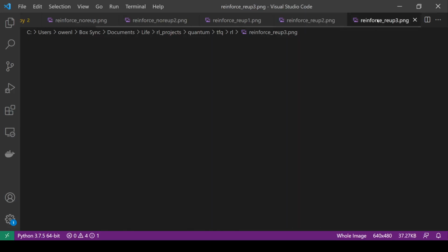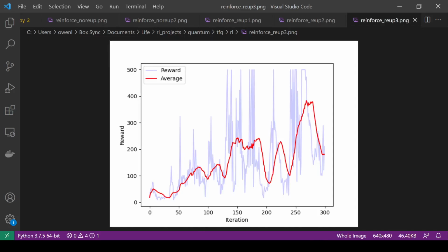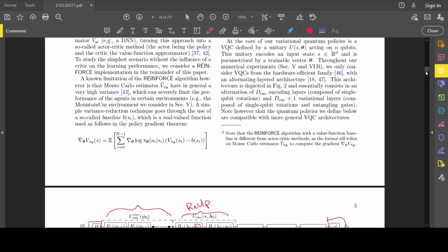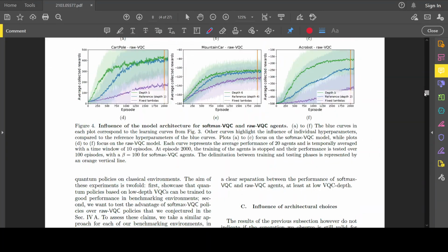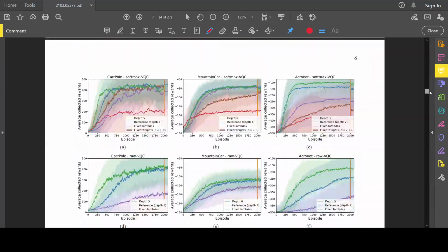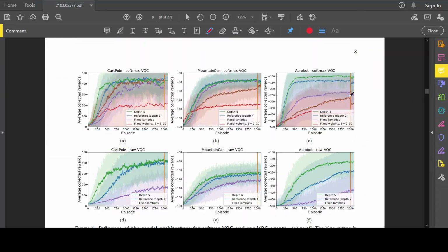But one thing I did want to show is we can just look. They have this comparison in the paper, I believe. Yeah, let's look. Let's go down to the graph somewhere. No, here we go. Fixed lambdas. No, that's not it. I could have sworn it was in here somewhere. Here, I think this is it. Reference. Oh, I guess they don't actually have it. They have fixed lambdas, which isn't really what we're interested in, right? This is not fixed, it's just not re-uploaded, but that doesn't really matter, I guess.